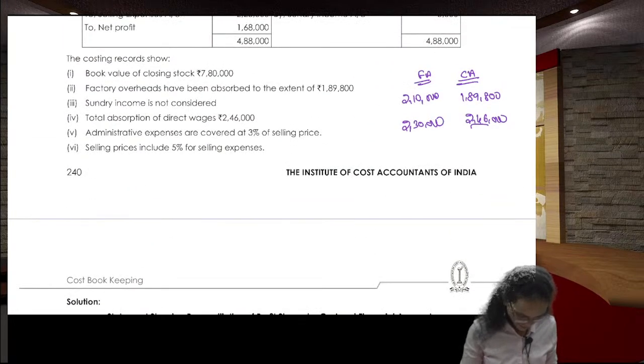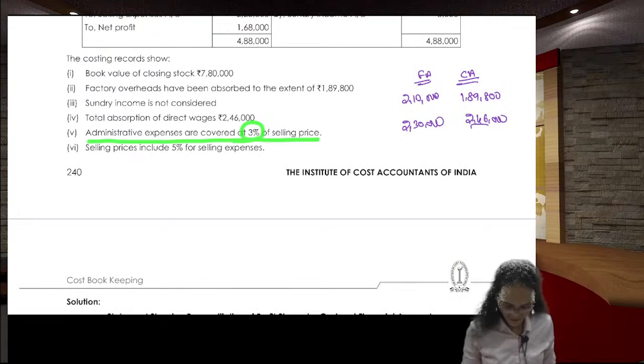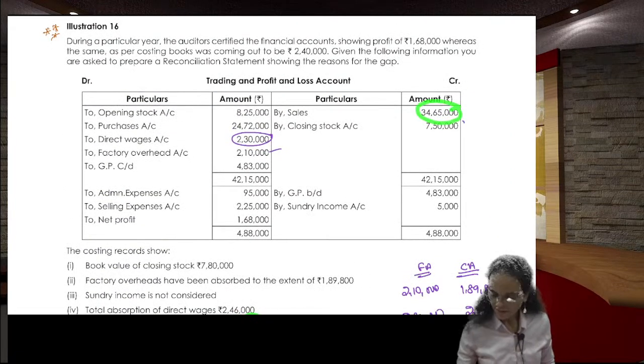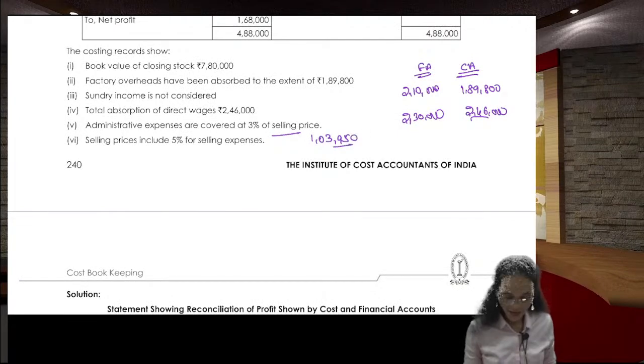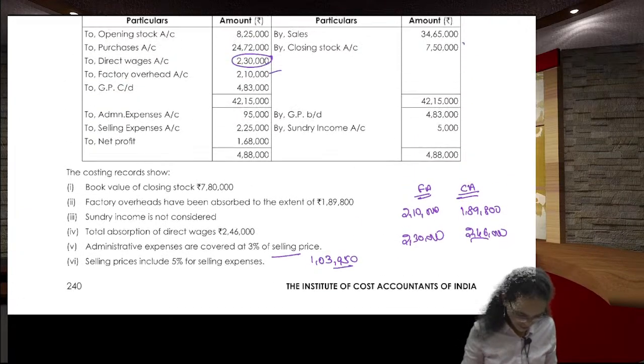Next one, administration expenses are covered at 3% of the selling price. What is the selling price? 34 lakh 65,000 into 3%, that is 1,03,950 as per the cost, but as per the financial 95,000.